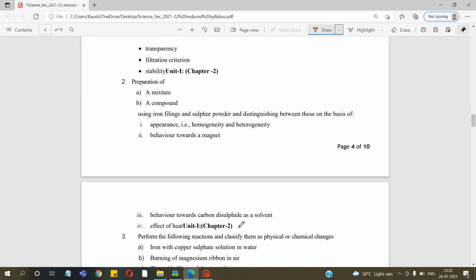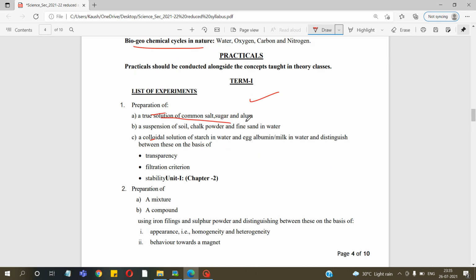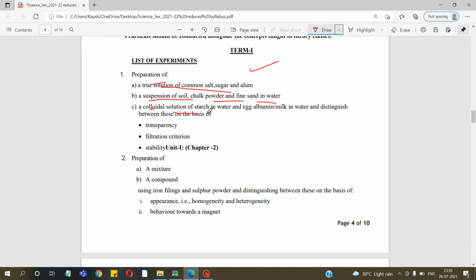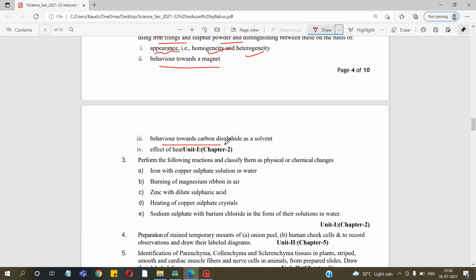In term 1, preparation of a solution of common salt, sugar and alum, and a suspension of soil, chalk powder and fine sand in water. Then a colloidal solution of starch in water and egg albumin in water, and you have to distinguish between them on the basis of transparency, filtration criteria and stability. Next is preparation of a mixture and a compound using iron filings and sulfur powder, and you have to distinguish between their appearance, whether they are homogeneous or heterogeneous, and check their behavior towards a magnet. You have to check their behavior towards carbon disulfide as a solvent and the effect of heat.